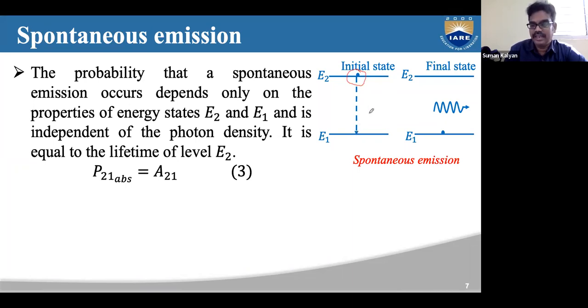There is no external influence in this process. It does not depend upon the external force or the external photons that we are shining on the material. It depends only on E2 and E1.